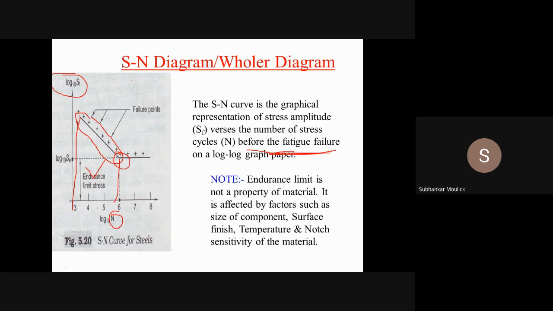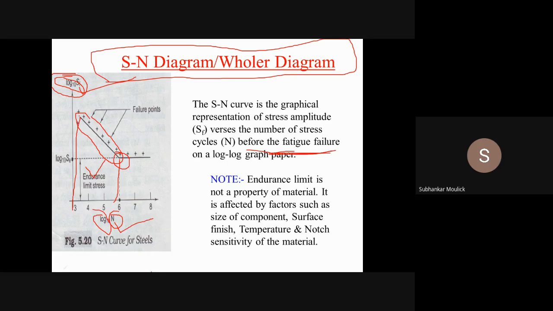So this particular diagram is known as SN diagram or Wohler diagram. What is this diagram? It is a graphical representation of number of cycles to failure with stress amplitude on a log paper before the fatigue failure of any particular mechanical component.